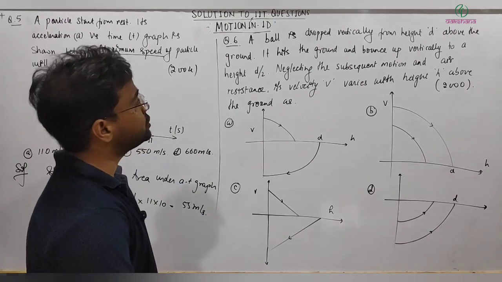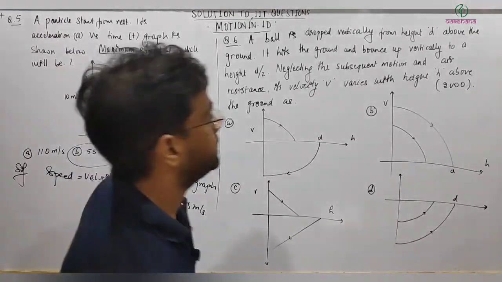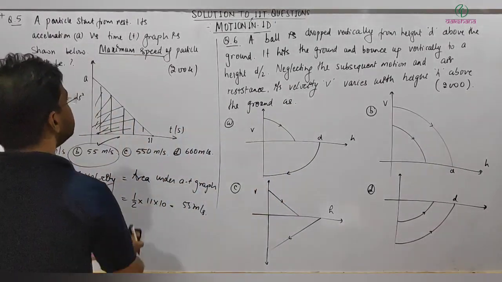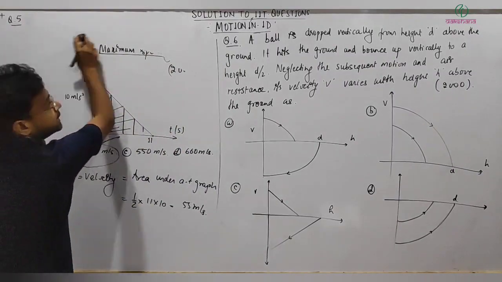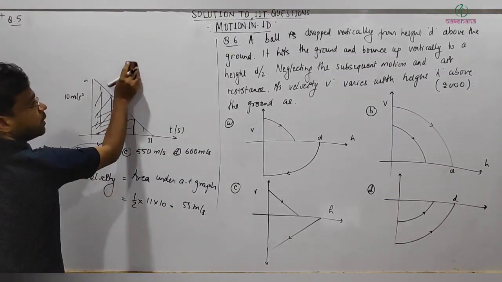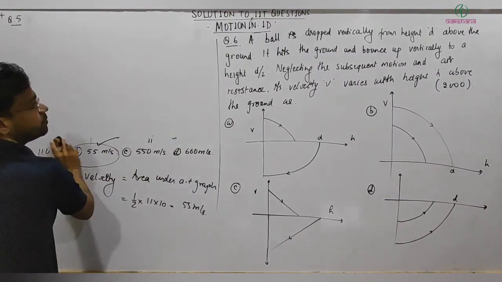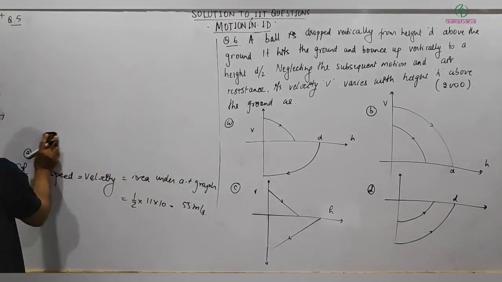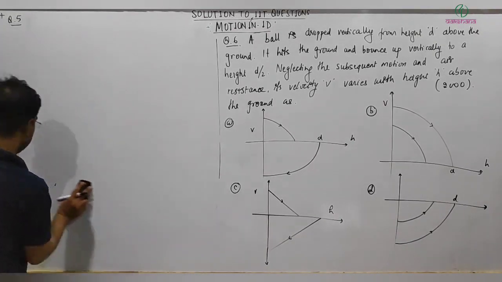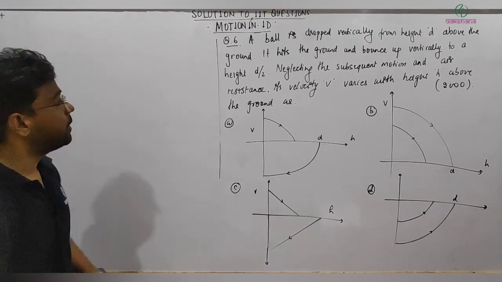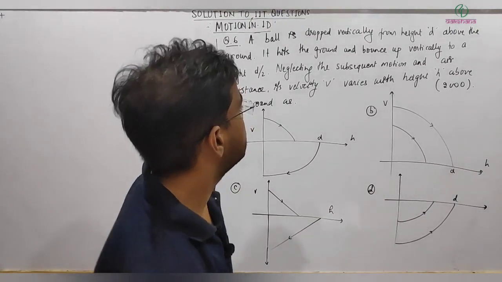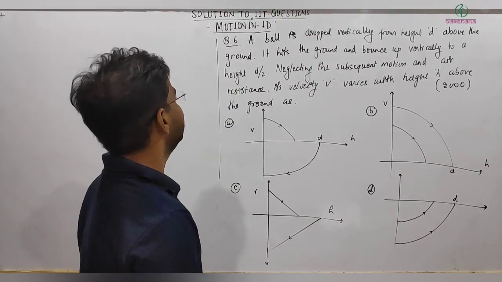A ball is dropped vertically from height d above the ground, and it hits the ground and bounces up vertically to a height d by 2, neglecting the subsequent motion and air resistance.